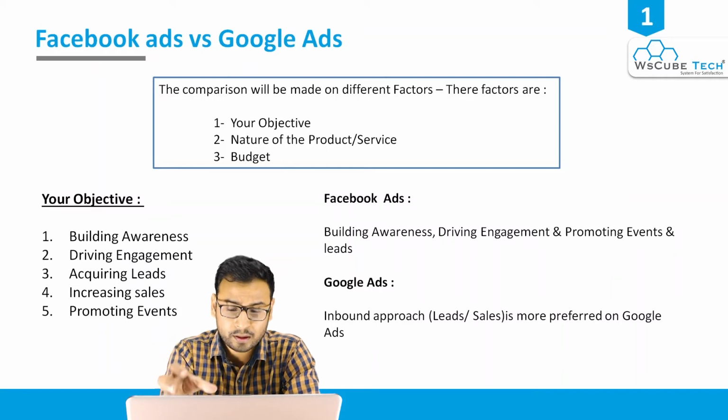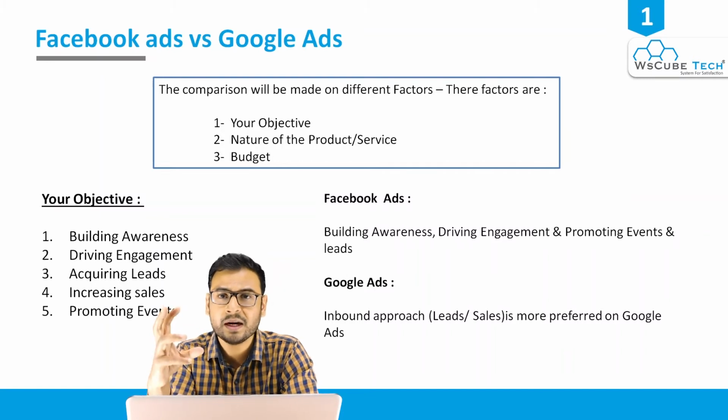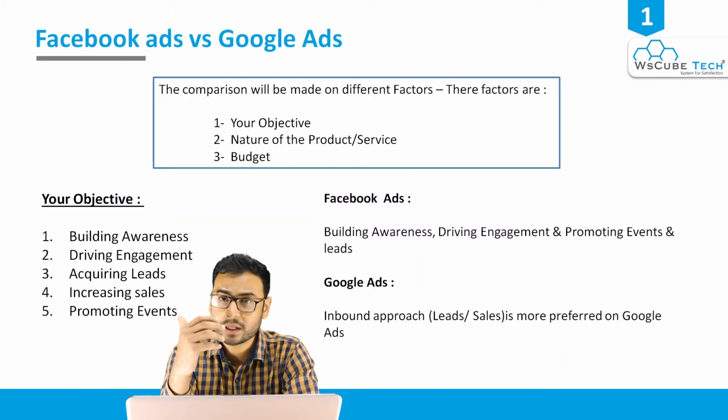People come on Facebook to socialize. If anyone is browsing their feed, you can show them your ads based on their activities on Facebook. That is what we call targeting.